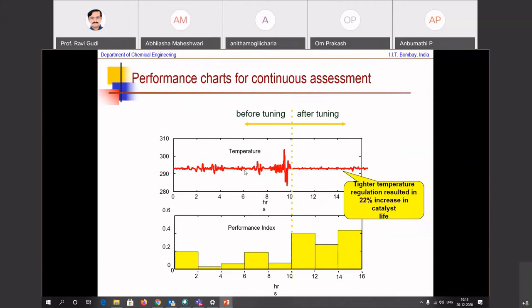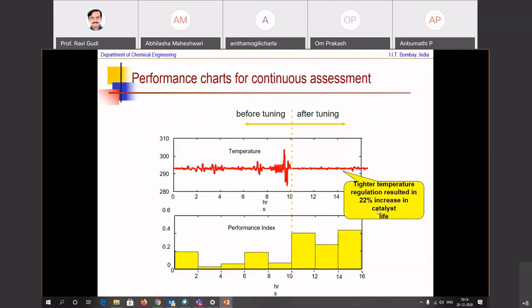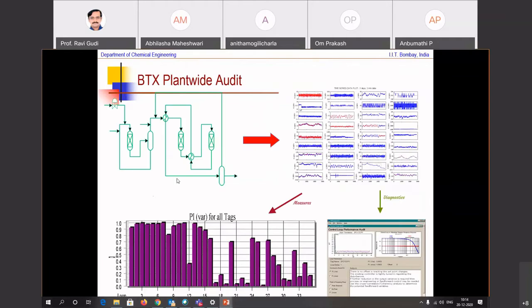And what did this do? This obviously narrowed down the oscillations, but this tighter temperature regulation resulted in a 22% increase in catalyst life. Remember that catalysts are very sensitive to temperatures, sintering can happen, and their activity can be lost. So the moment you regulate the temperature more tightly, it resulted in a 22% increase in catalyst life in an industrial case study.